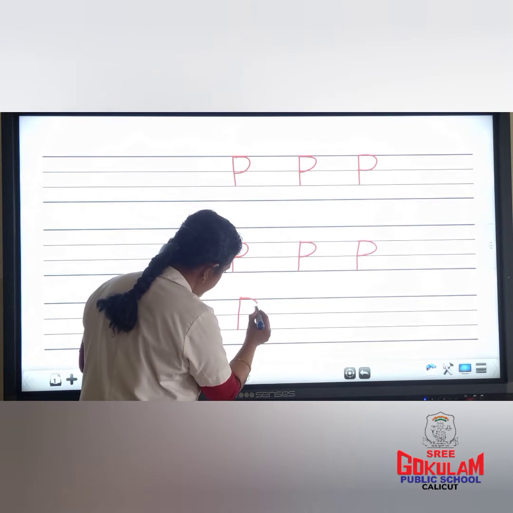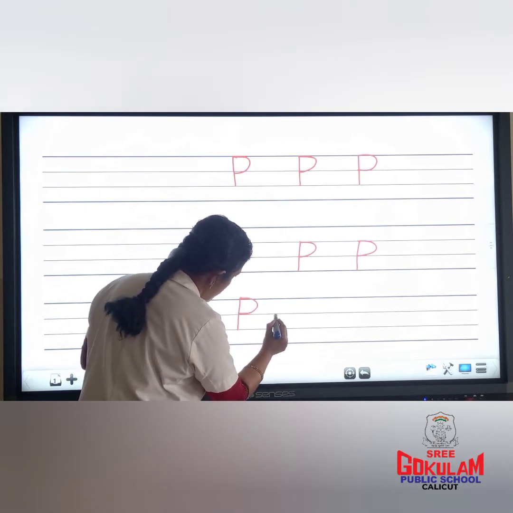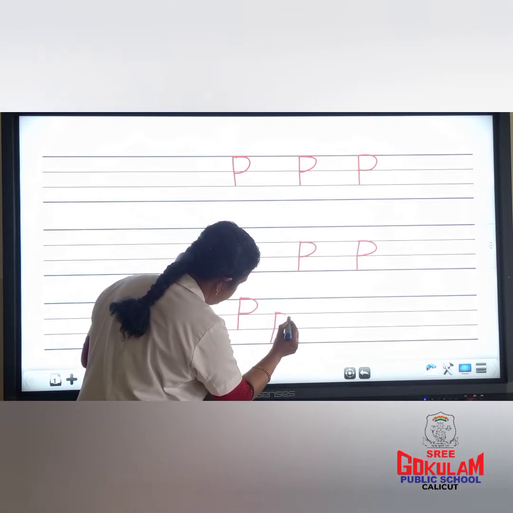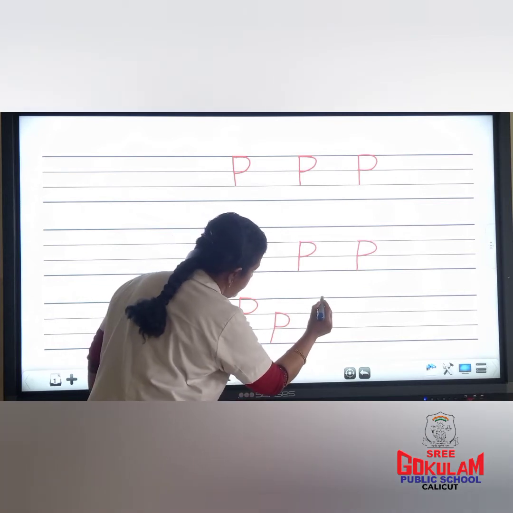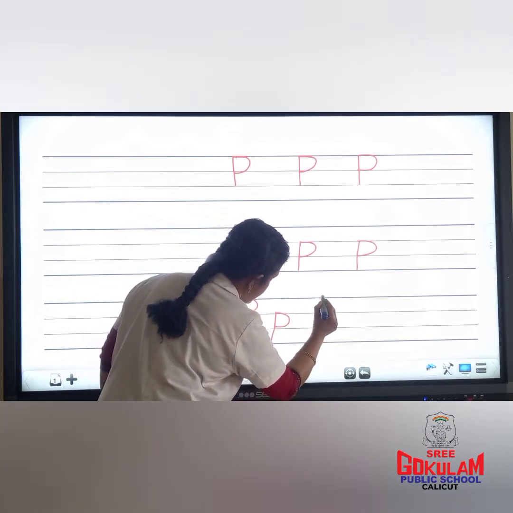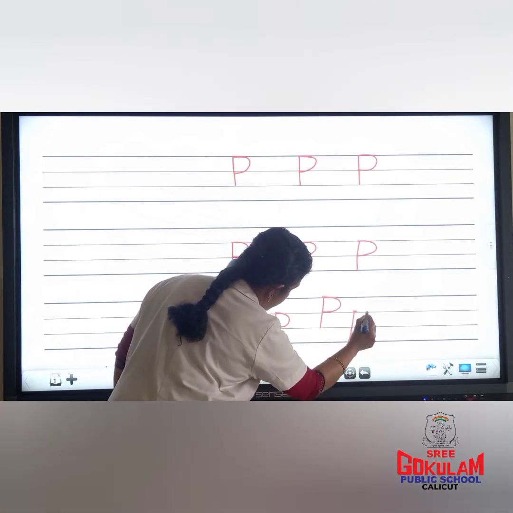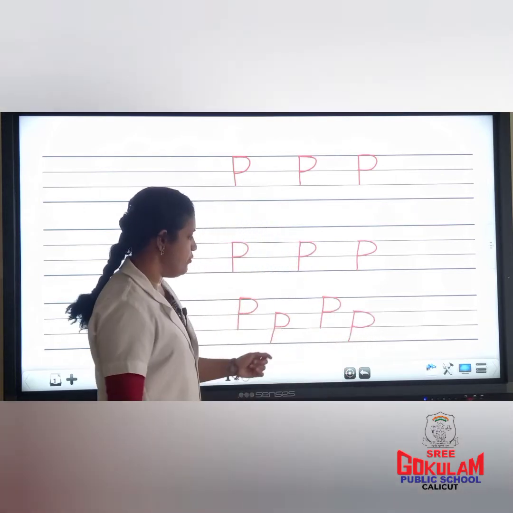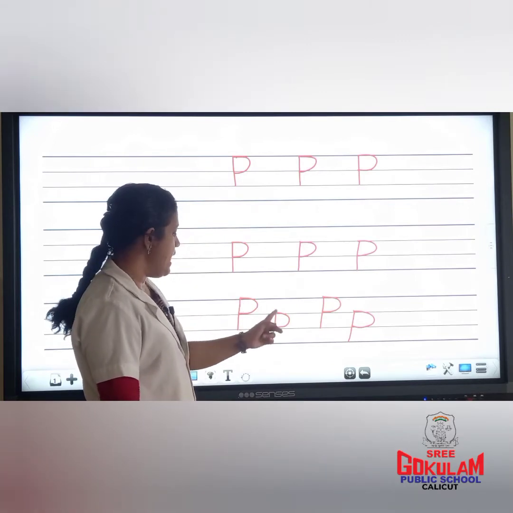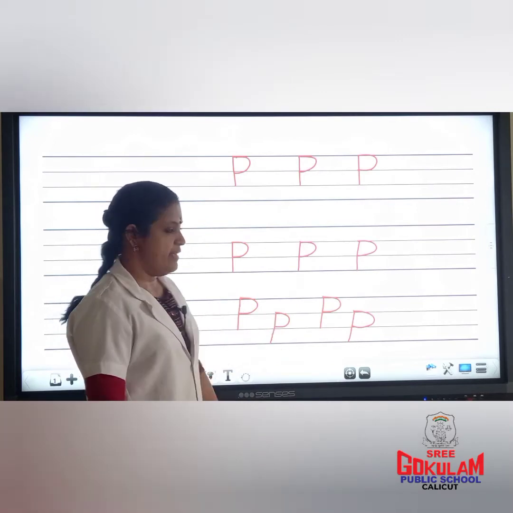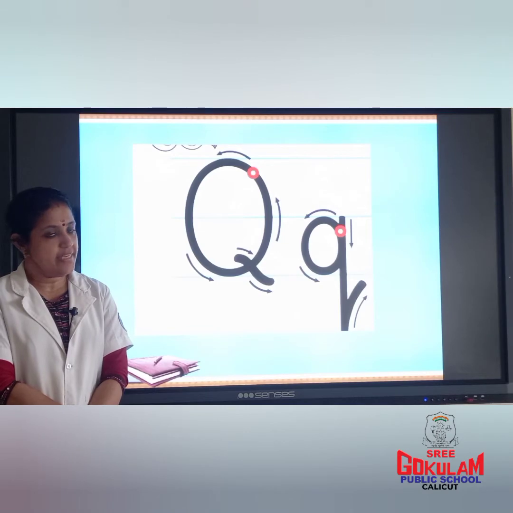Capital letter P and small letter p. Children, look here. Capital letter P and small letter p. Next, we will learn the letter Q.